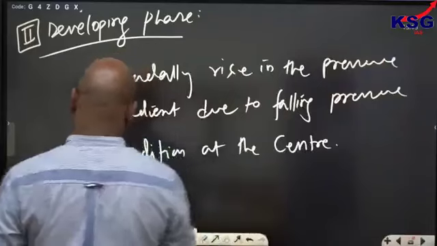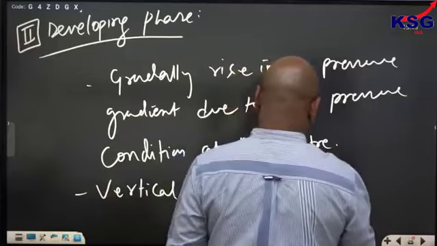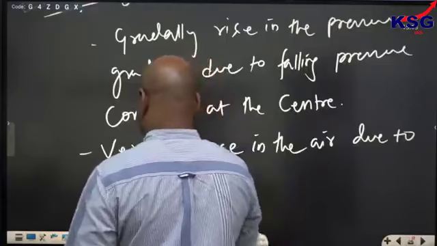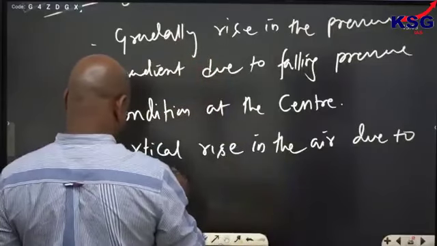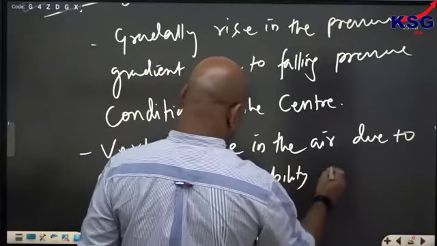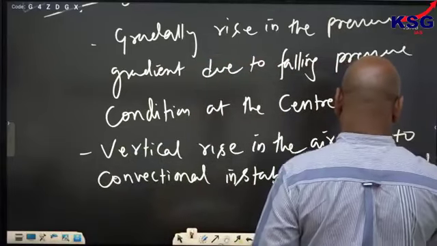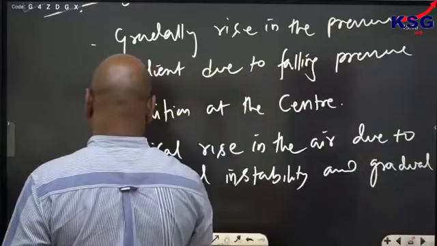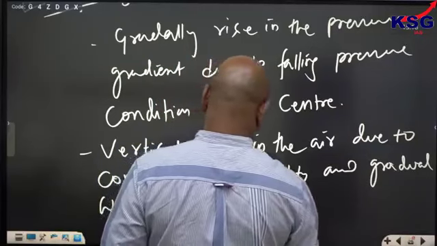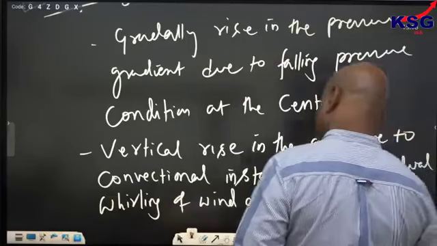So what will happen? Vertical rise in the air due to convectional instability, and gradual whirling of wind as a result of the Coriolis effect.